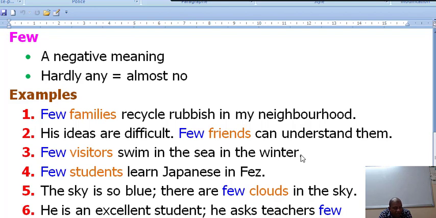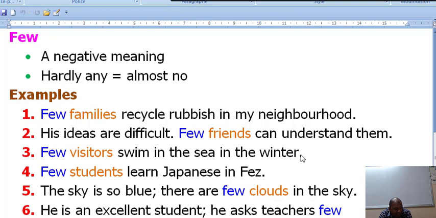Number five: the sky is so blue. So when it is blue, it means the clouds are not there, or if they are there, they are just not many. Almost no clouds. That's why we say there are few clouds in the sky. And clouds is a countable noun, it is plural, the same.